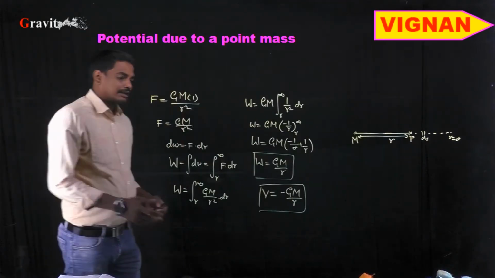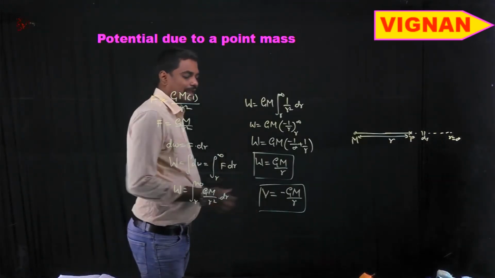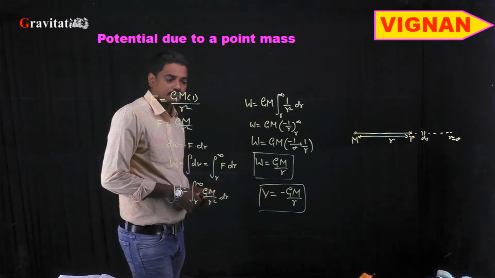Here the gravitational potential is a scalar quantity, right?